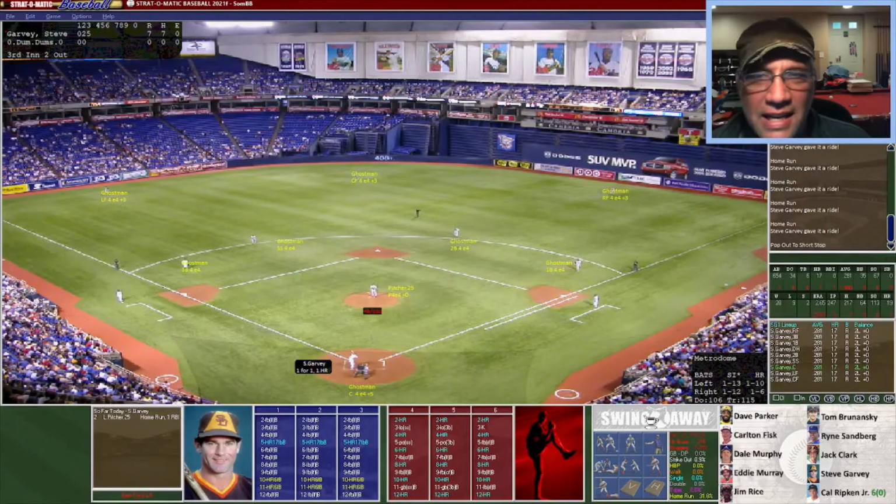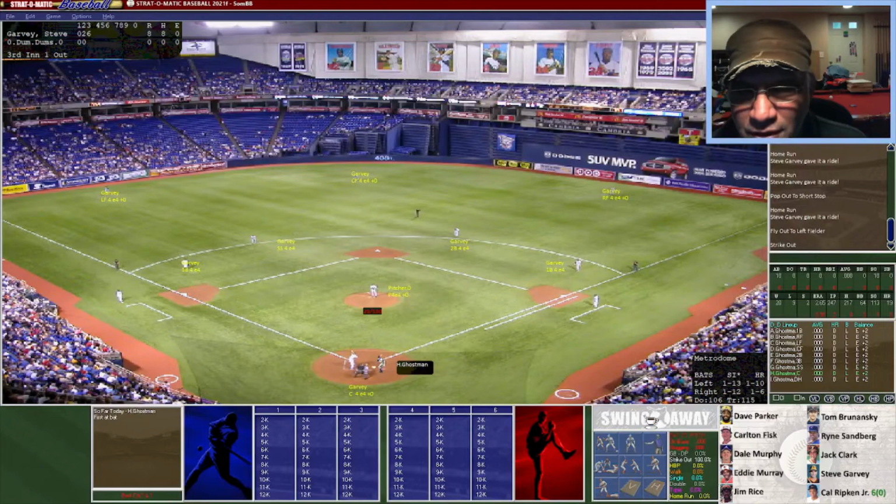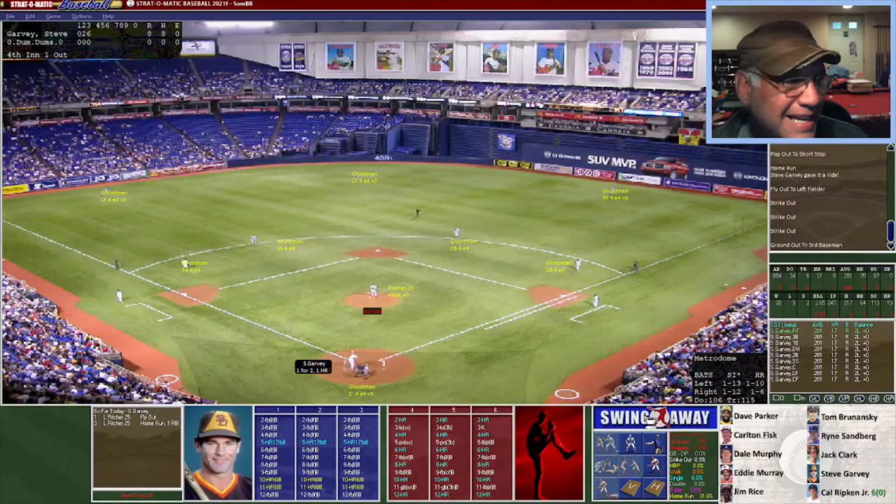Here's a shot. He has definitely found his power, shot into that left center bleachers. That'll be number 8. And here's a shot. Is it going to be? Will it be? No. That goes all the way to the warning track, but not going to get over the fence. So he is down to his final out. Here is the money ball as he has 8 home runs. Garvey, unfortunately, is going to hit a ground ball on that one. But Garvey with a great second half. He was halfway through with no home runs, and he ended up with 8. So Garvey now is in the lead with 8 home runs.